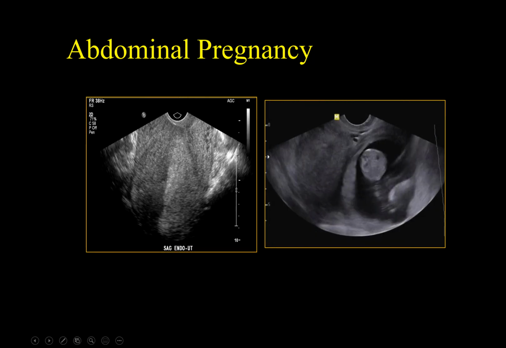This is an example of abdominal ectopic pregnancy. Here is the uterus. It is empty, with no gestational sac or fetus in it. Outside the uterus we can see a placenta that is not attached to the myometrium, but to the posterior uterine wall and serosa. A 16-week alive embryo is noted in the left hemipelvis.